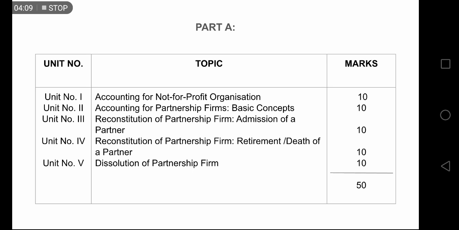Now what happens? Meanwhile, Yash also comes in. Yash is also a good friend of them. So Yash asks them to join the firm. They don't have any problem, so they invite him to join the firm. So he is a new partner, yes or no? So the old formation cannot remain because there will be lots of changes: their ratio, how they are sharing profits and losses, and many activities. Therefore they have to reconstitute the entire firm. So that is called reconstitution of a partnership.